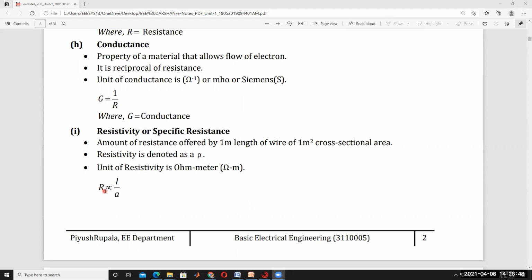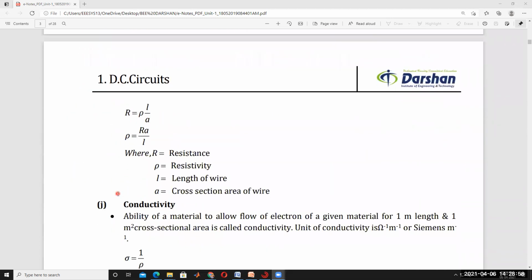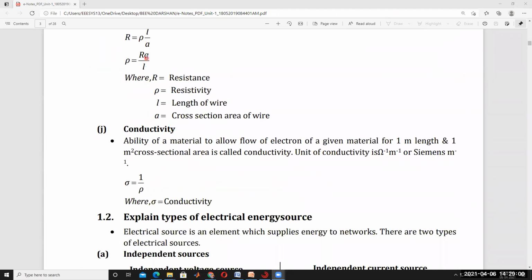Resistance R is proportional to 1 by A, where A is the cross-sectional area of the conductor. So R is equal to rho L by A. Resistance is proportional to the length and to the resistivity, and inversely proportional to the cross-sectional area. This is the relation between resistance, specific resistance, cross-sectional area and length of the conductor.